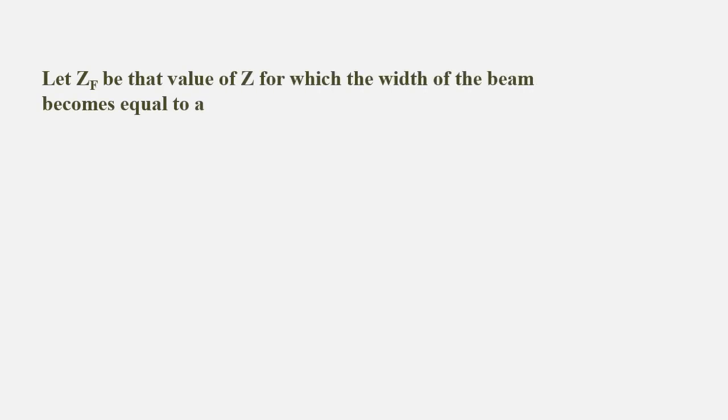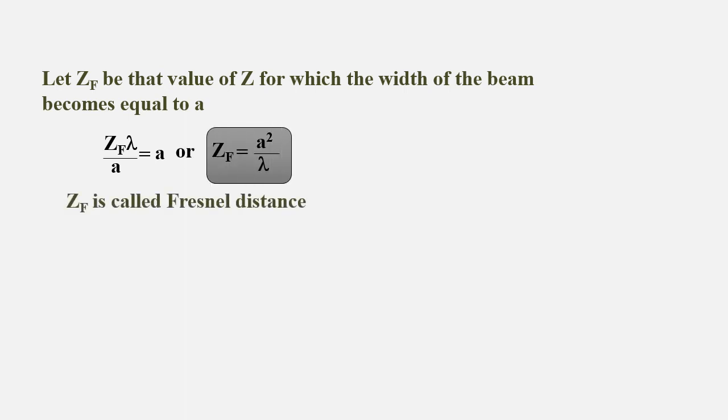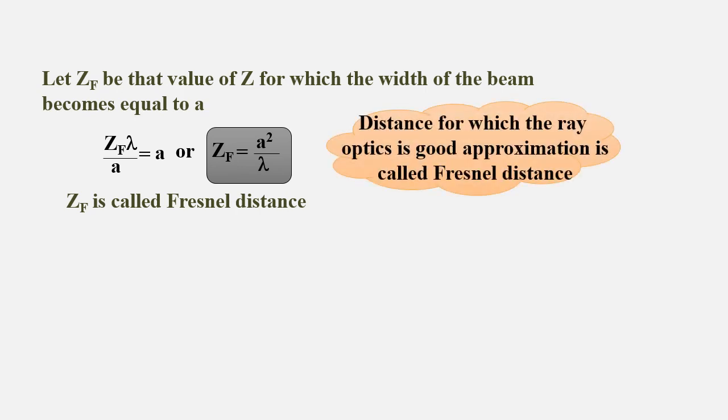Let zf be the value of z for which the width of the beam becomes equal to a, that is zf into lambda divided by a is equal to a, or zf is equal to a square by lambda. Zf itself is called the Fresnel distance.